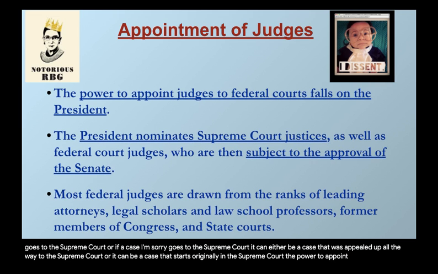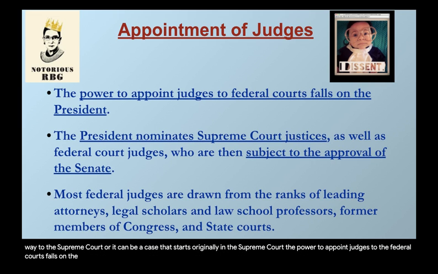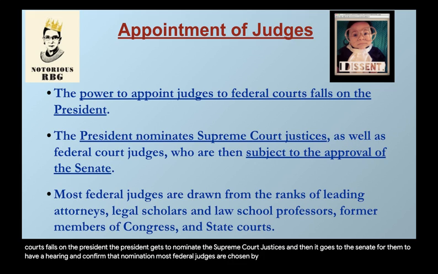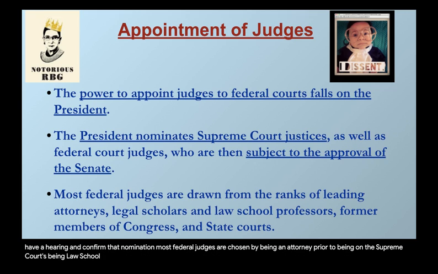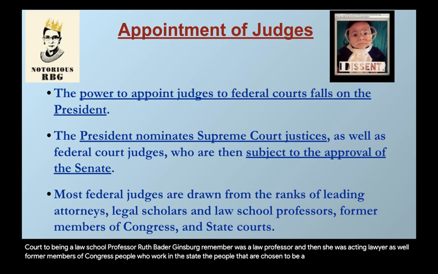The power to appoint judges to the federal courts falls on the president. The president gets to nominate the Supreme Court justices, and then it goes to the Senate for them to have a hearing and confirm that nomination. Most federal judges are chosen from attorneys, law school professors. Ruth Bader Ginsburg, remember, was a law professor, and then she was an acting lawyer as well. Former members of Congress, people who work in the state courts, all of those people are generally the people that are chosen to be a Supreme Court justice.